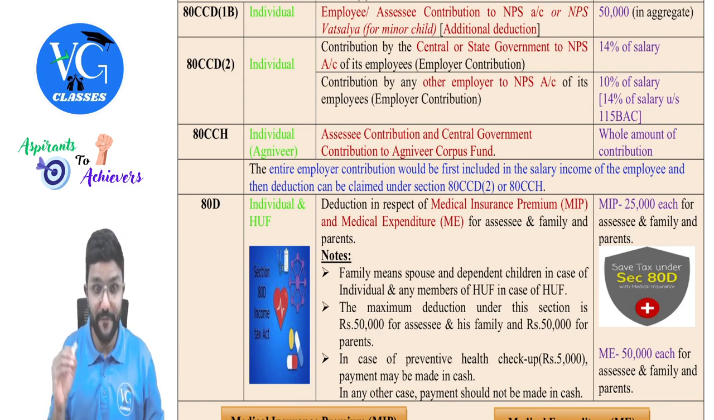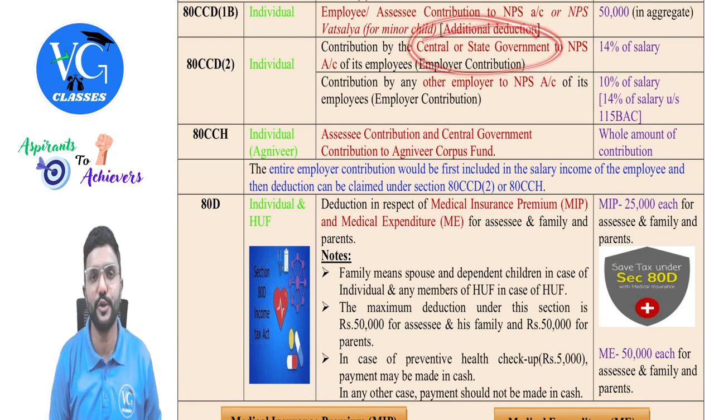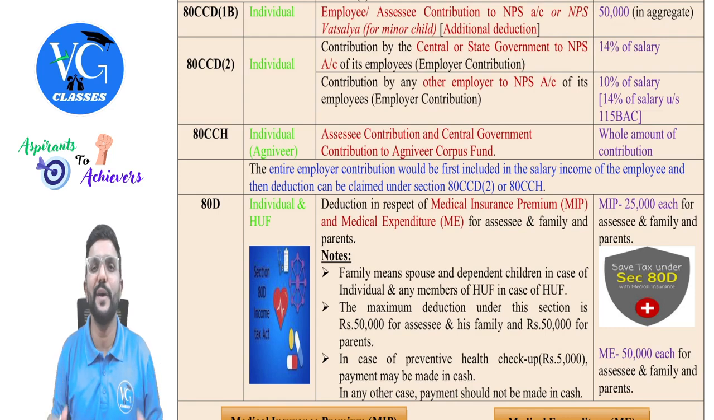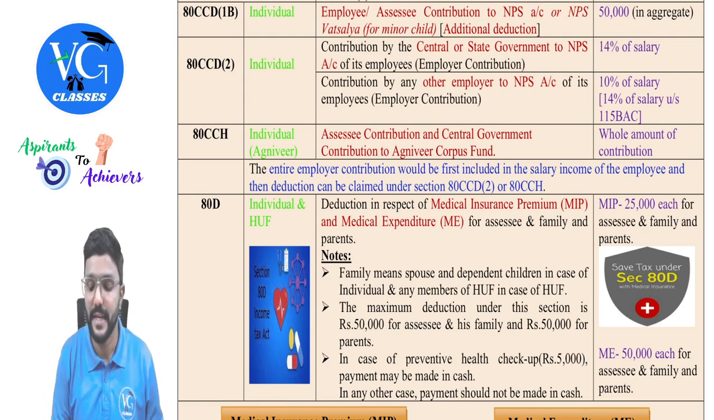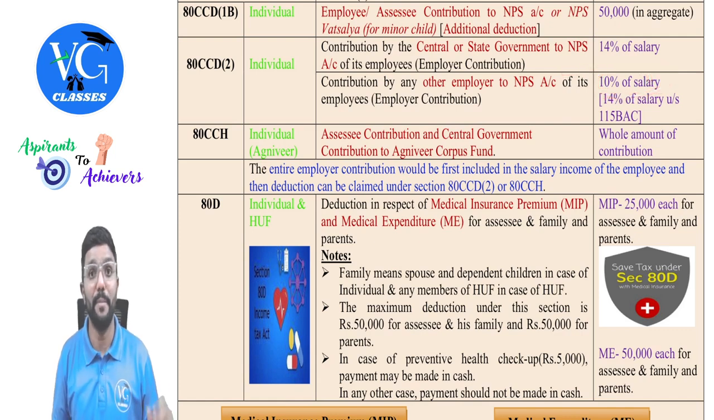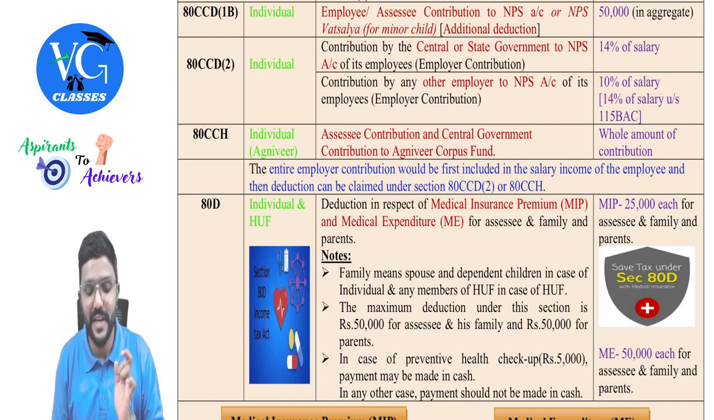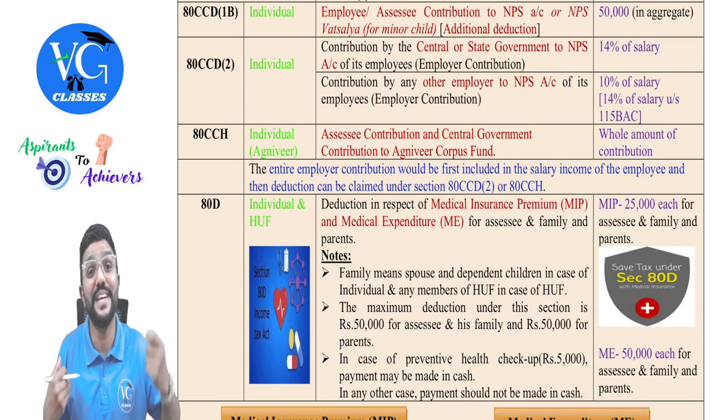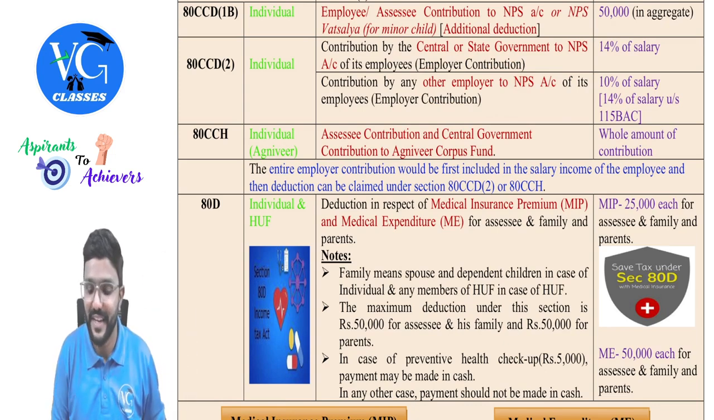How much, sir? If employer is a central government or state government, then 14% of salary. No, sir, employer is non-government. In that case, 10% of salary. But if an employer is a non-government, but if employee is following default scheme, then he can claim 14% of salary, if employee is following default scheme.